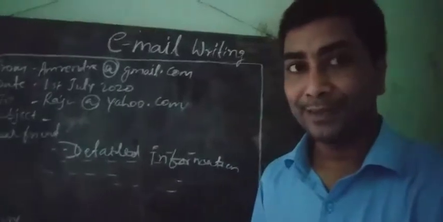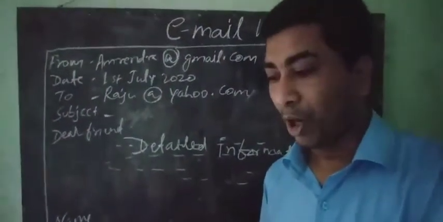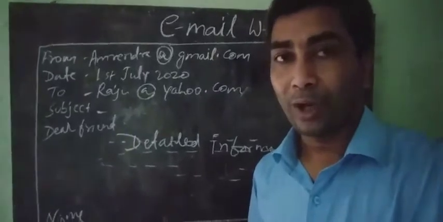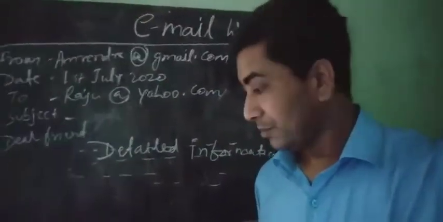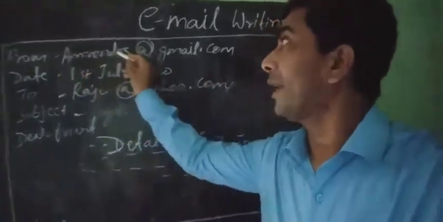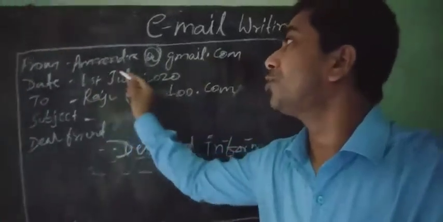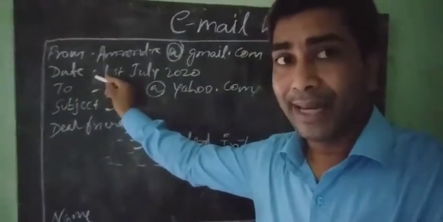So what will be written? At the place of From, I will write your name. What is your name? My name is Amrendra, so I have written Amrendra at gmail.com. Date 1st July 2022. Receiver is the bank manager.